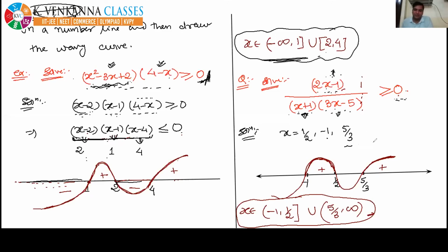See, once again, I am explaining. I have marked all the critical points on the number line, and then I drew the wavy curve. And then after, I have to take those regions where this whole expression is greater or equal to 0. Greater or equal to 0 means positive. So for positive, we are taking those regions where the wavy curve lies above the number line. So where it lies above the number line, it is -1 to half union 5 by 3 to infinity. Very simple. Okay, so moving to the next page and next question. Please everyone answer me.